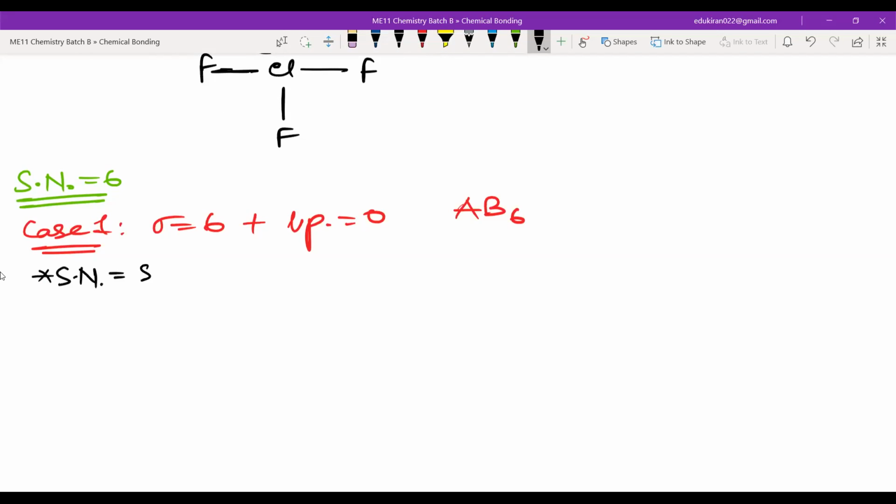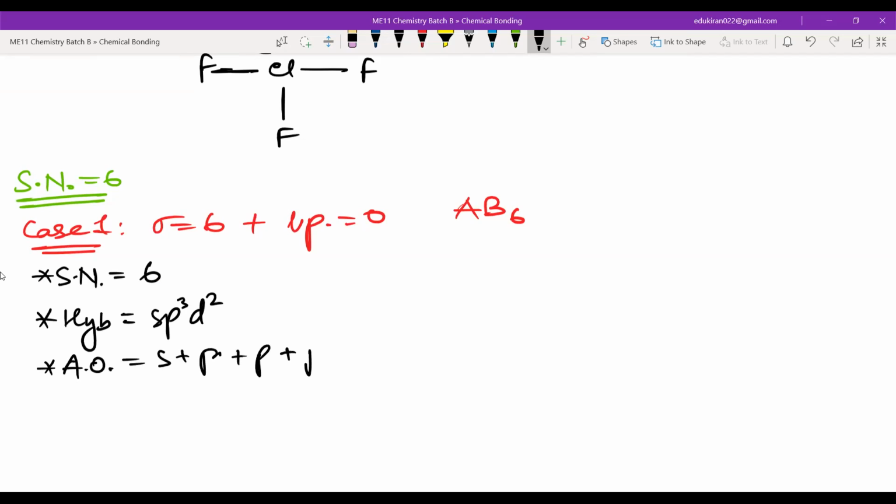Steric number is equal to 6. Hybridization, if you look at the table, this will be sp3d2. The atomic orbitals participating in this will be s plus p plus p plus p plus d plus d, and there will be 6 hybrid orbitals, right? There will be 6 hybrid orbitals.